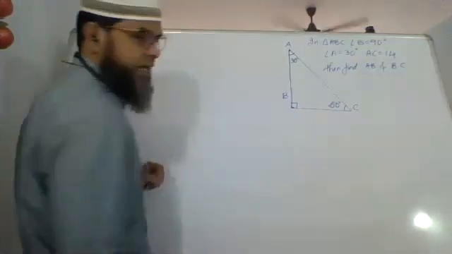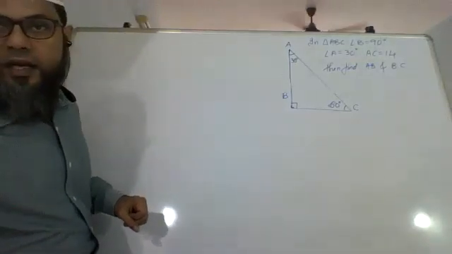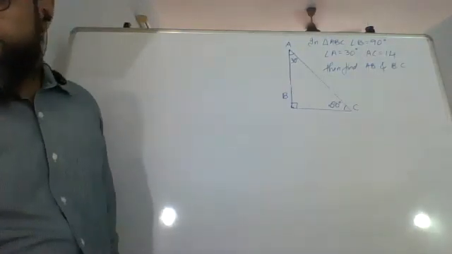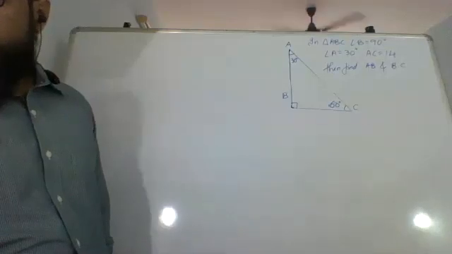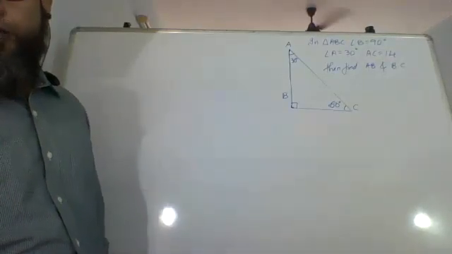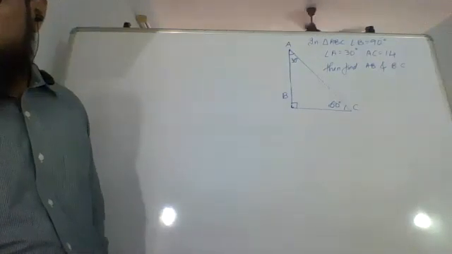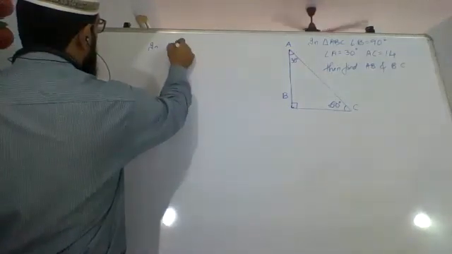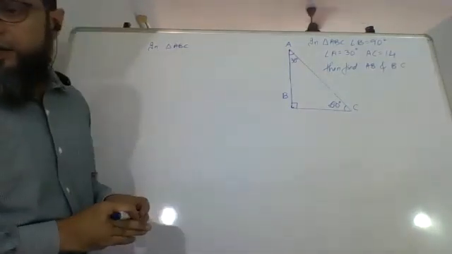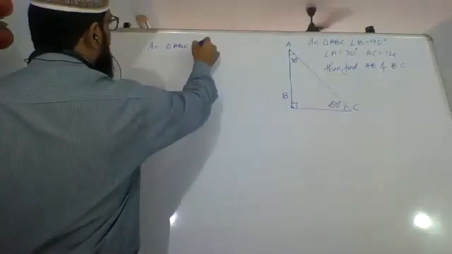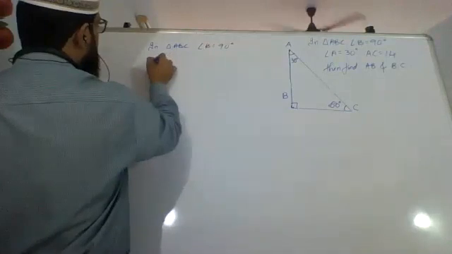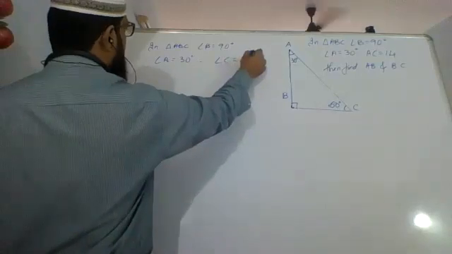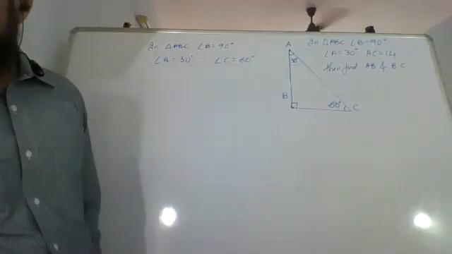That is the 30, 60, 90 theorem. What was said in the 30, 60, 90 theorem? That the side opposite to 30 degrees is half of the hypotenuse. So in triangle ABC, angle B equals 90 degrees and angle A equals 30 degrees. Therefore, angle C has to be equal to 60 degrees. There's no other choice.